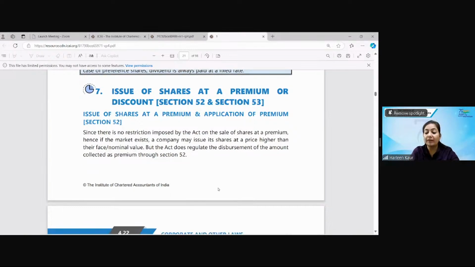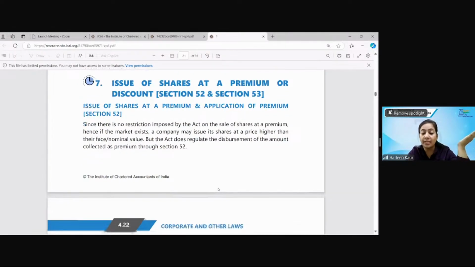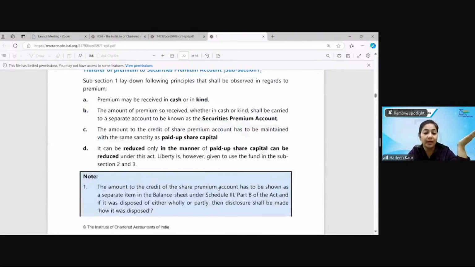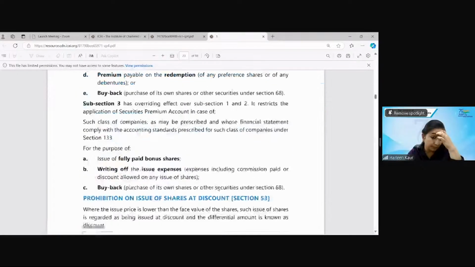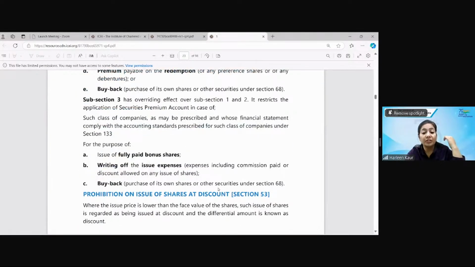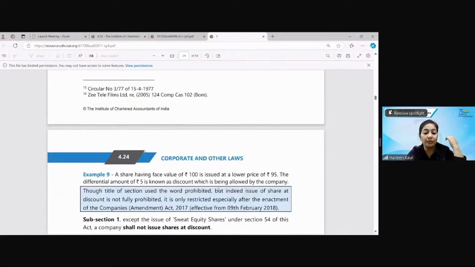Now let's move to this: can we issue shares at a discount? Yes, ma'am, or no, ma'am? Hurry up. Answer me. Can we issue the shares at a discount? All those who say no, what happens if we issue the shares at a discount?